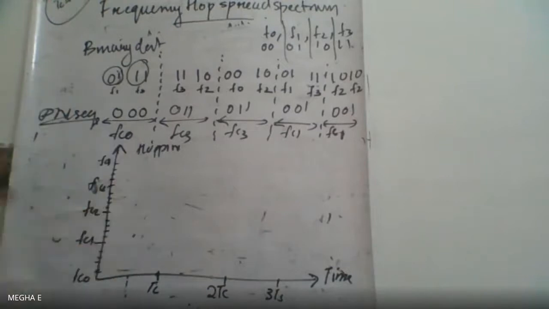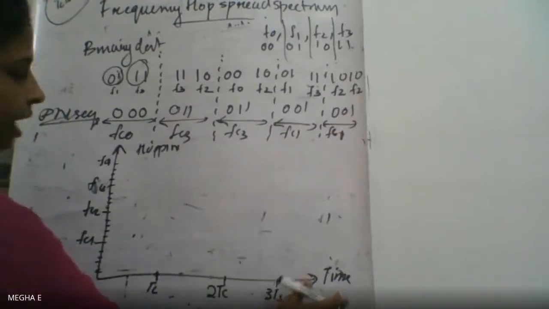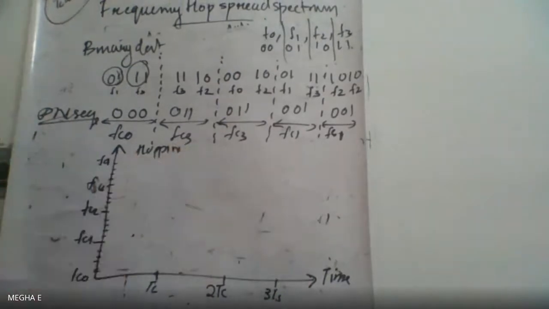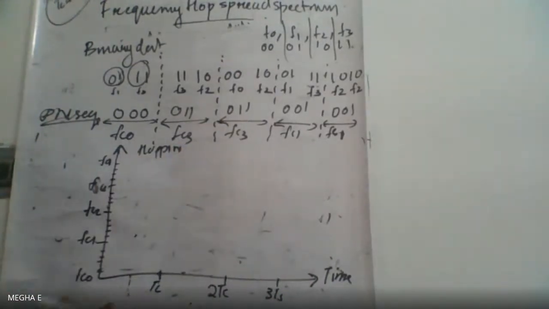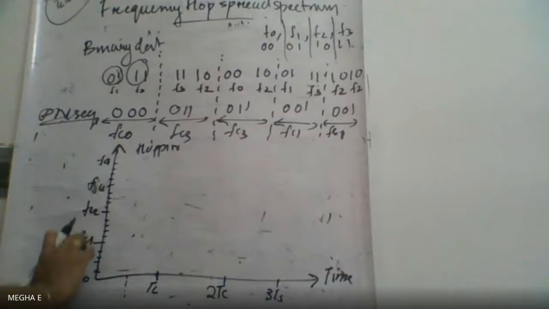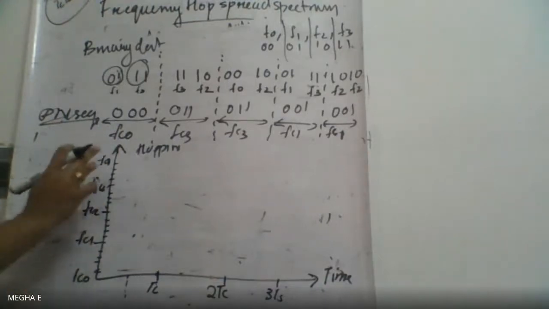We are drawing the hopping graph. So in this hopping graph, we have time in x-axis and hopping in y-axis. So we have Tc here in the x-axis, and we have Fc1, Fc0 in y-axis.